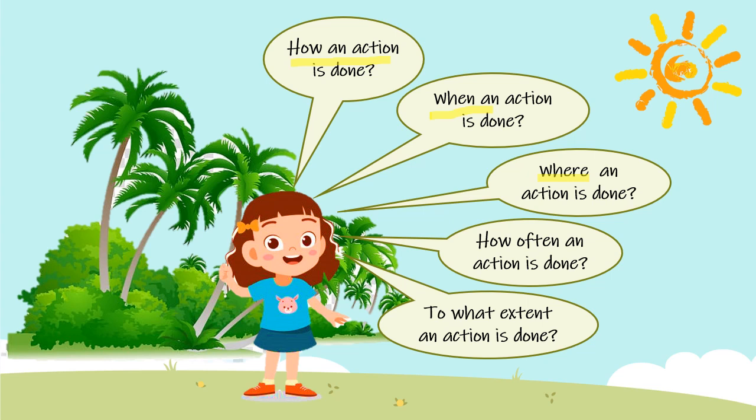When we ask how often, it gives information about number or frequency. And when we ask to what extent, it is giving information about the degree of an action. Is it clear?